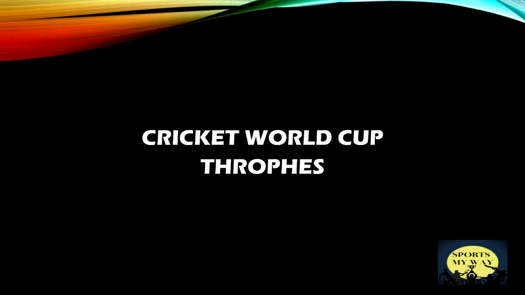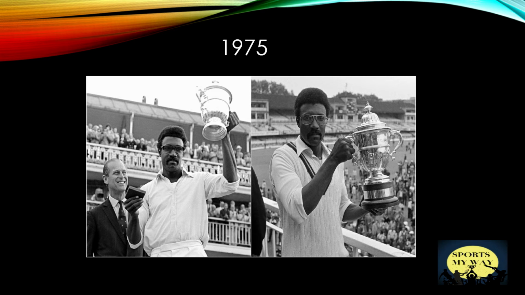Now let's look at the shape and design of all the past Cricket World Cup trophies. The 1975 World Cup was the first edition of the World Cup series. Each side played a 60 over game. All the teams wore white dress as a jersey and West Indies won the World Cup by beating Australia. In this picture Clive Lloyd is holding the winning trophy. It is needless to say he had an excellent team that could destroy most sides on any given day. But the leadership provided by Lloyd was a key element.